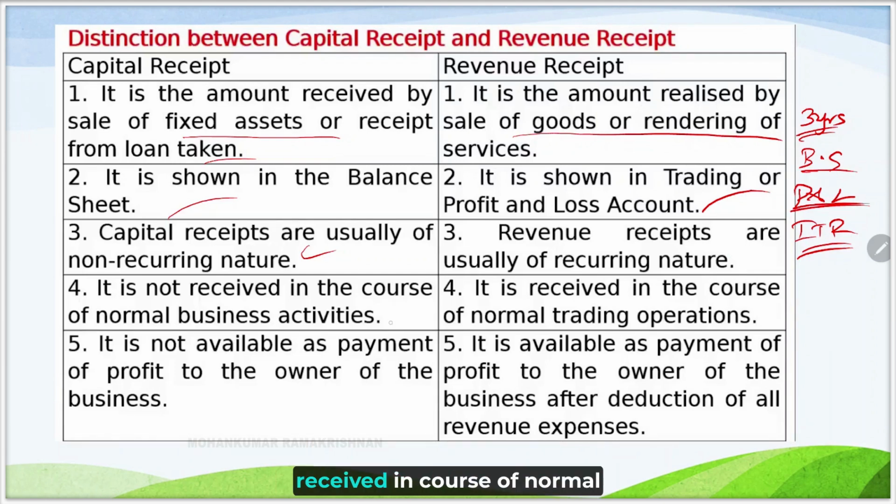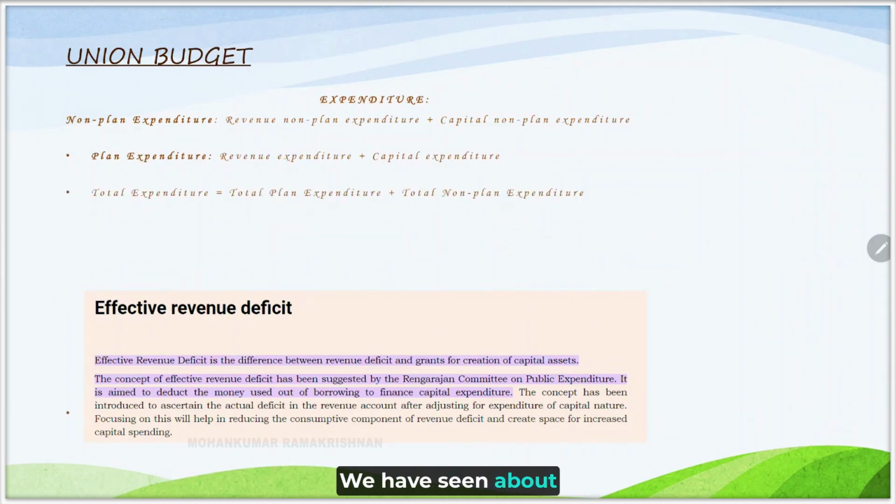Capital receipts are not received in the course of normal business activity, as I already said. Exceptional activities like selling of an asset or collecting back of a loan are the contributory factors for capital receipt. Whereas revenue receipt is received in the course of normal trading operations. Now, capital receipts cannot be taken as profit by the owner, whereas revenue receipts can be taken as profit by the owner. We have seen the receivables.